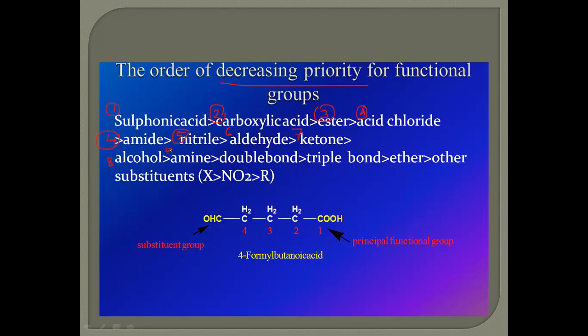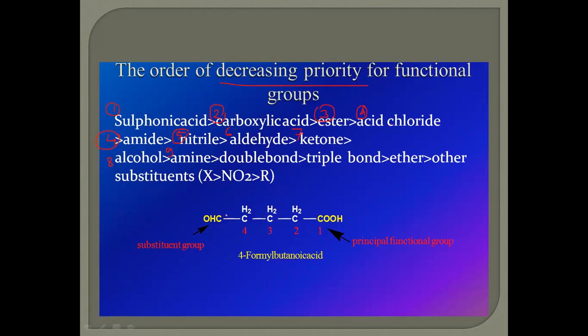After alcohol, amines. Then double bonds, triple bonds, and other substituents. This means the acidic group gets first priority, followed by nitriles, then carbonyl groups, then alcohol, amines, and double bonds, triple bonds, and other substituents. Those are given only as prefixes.